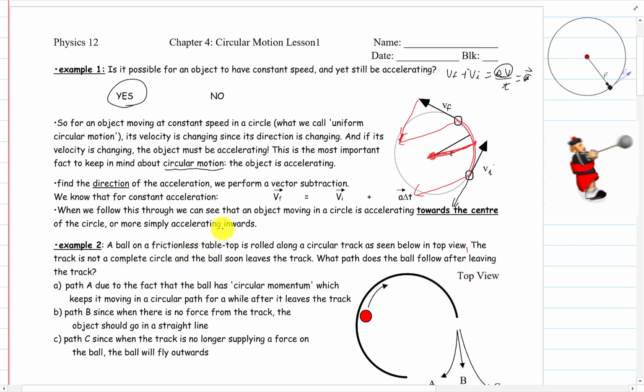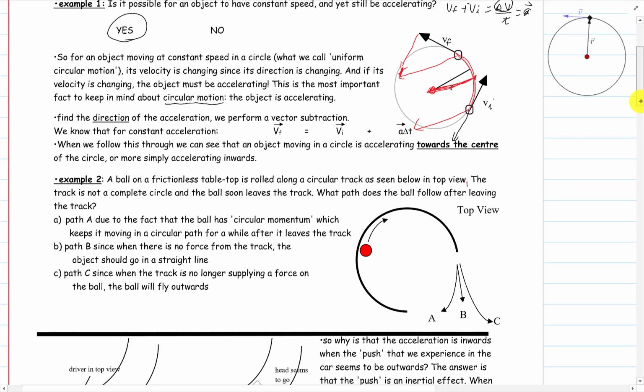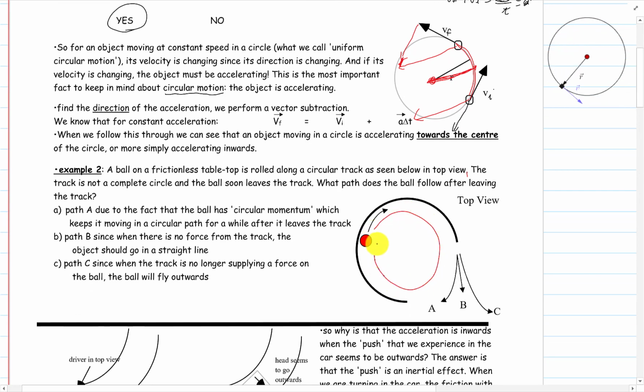Let's take a look at number 2 here. A ball on a frictionless tabletop is rolling around in a circle, okay? It's going around and around and around. And then all of a sudden, we remove this part of the wall. As the ball comes around, which path does it take? Does it take A, B, or C? Does it take A because we call it circular momentum and it just kind of keeps going around and wants to go around, so it'll kind of scooch over that way? B, since there's no more force there, it goes this way? Or C, it will fly away from the circle, as we see. It flies away from the circle.